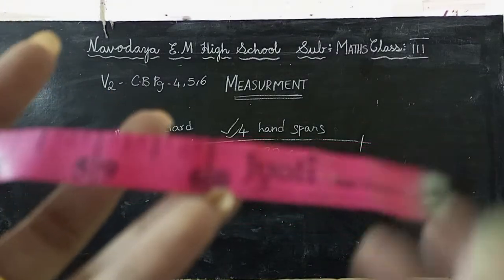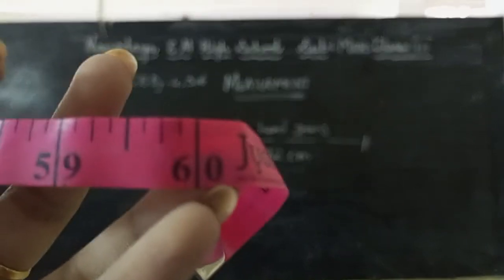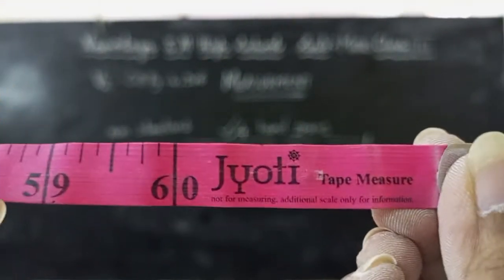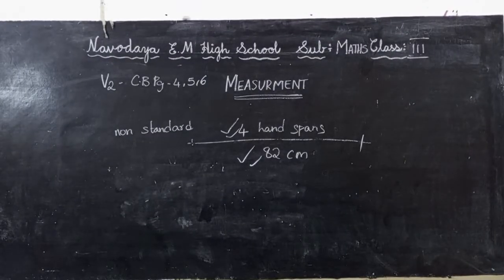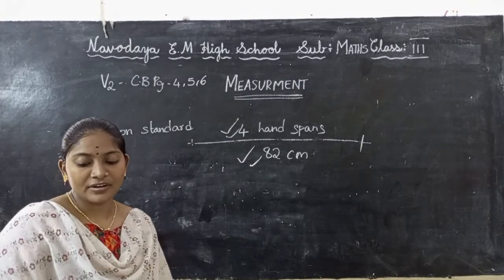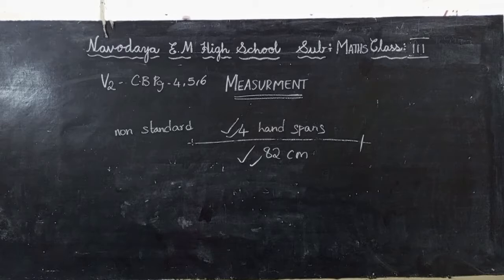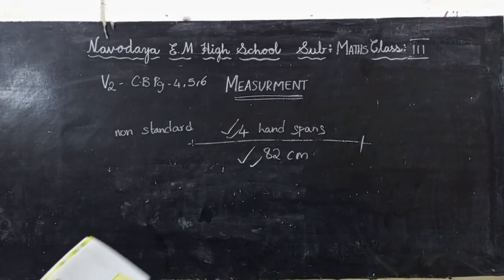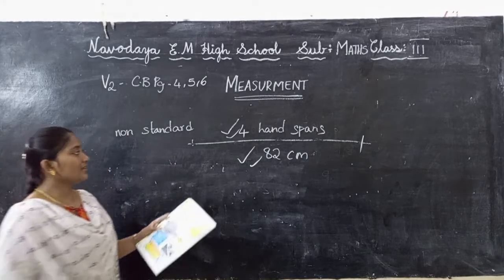The tape has a centimeter side and an inch side. Also the short scale has an inch side. How many inches are there in the short scale? See, 1, 2, 3, 4, 5 and 6.